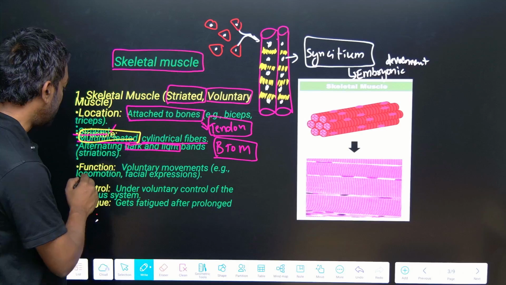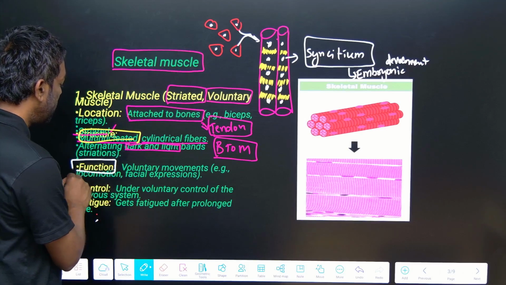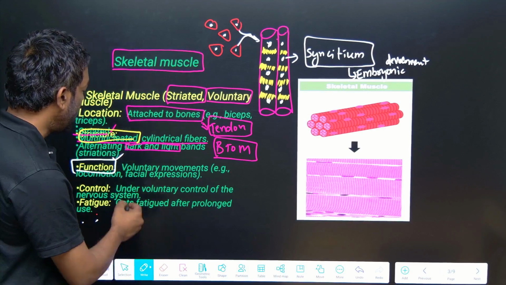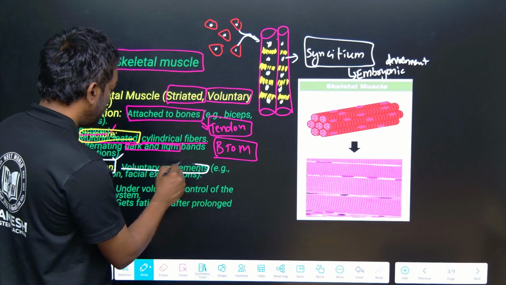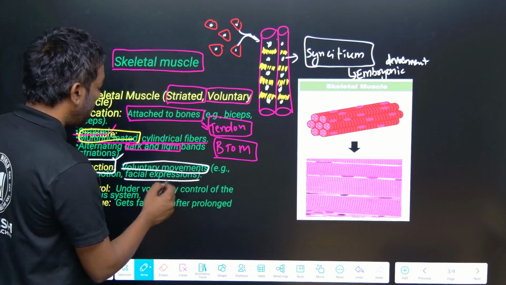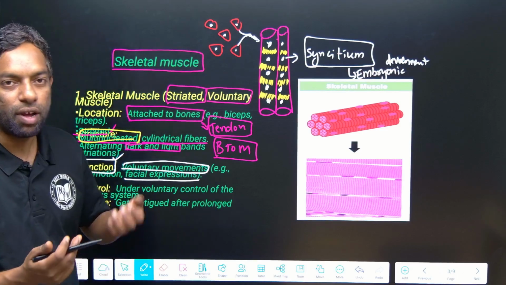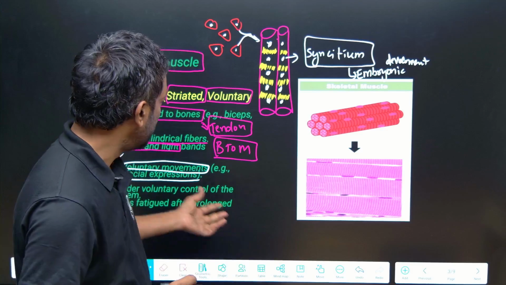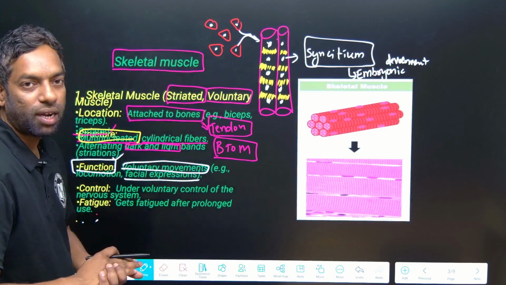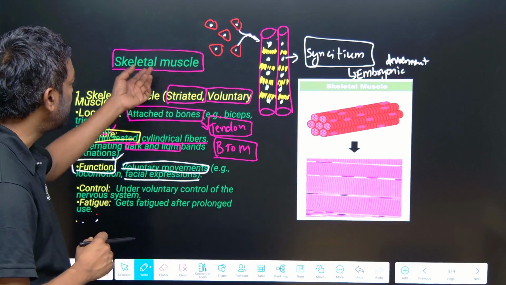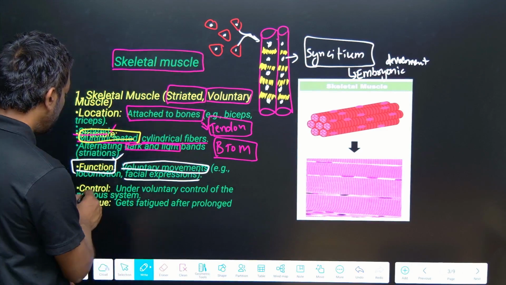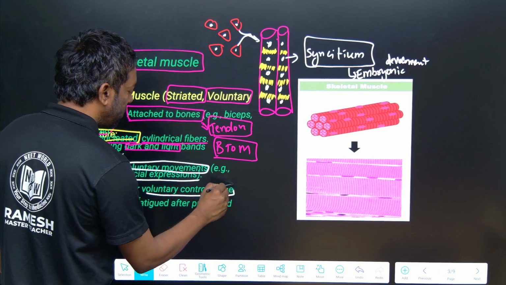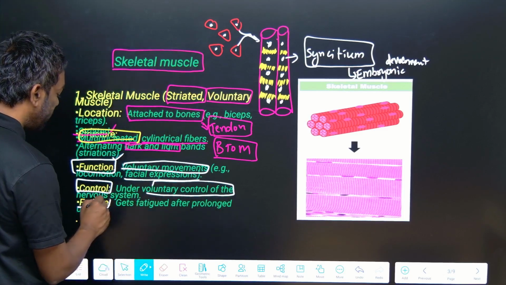Where are they located? This is the skeletal muscle, where is it located? These are the voluntary movements. Examples are all over the body, everything which is voluntary. A muscle attached to the skeleton comes under skeletal muscle. We can control it; it is under voluntary control.